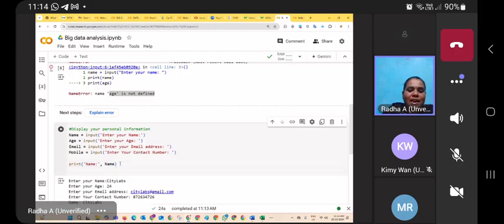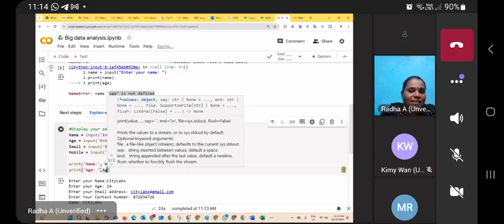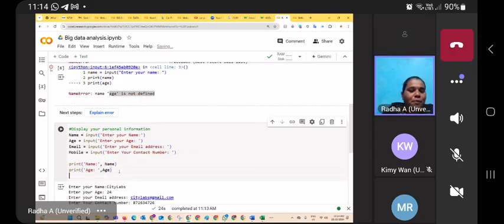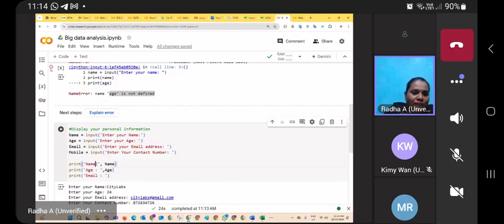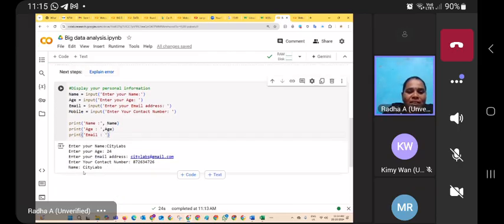Similarly, I type the rest. Age, colon, comma, age. Similarly, print email address, email colon. Let me align it like this. After the colon I put one space, so it will look nice like this.